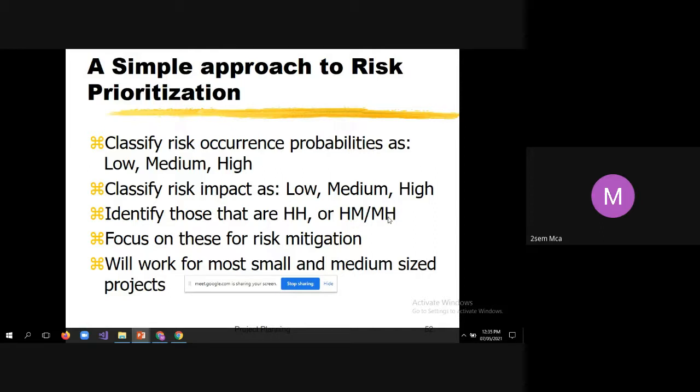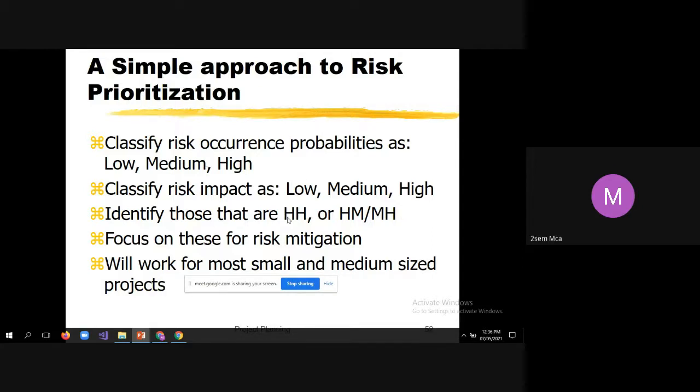Like that you can assign the code for them and identify the risk. To identify the risk, we are using two factors: one is risk occurrence probability and another one is risk impact. For example, MH means risk occurrence probability is medium and risk impact is high. Since the impact is high, this has to be given very high priority.